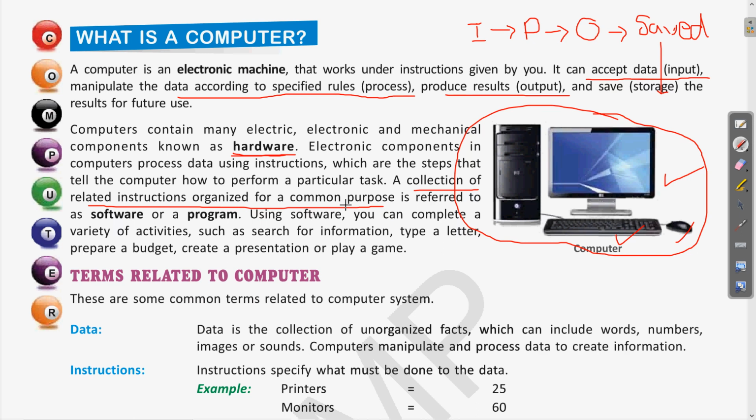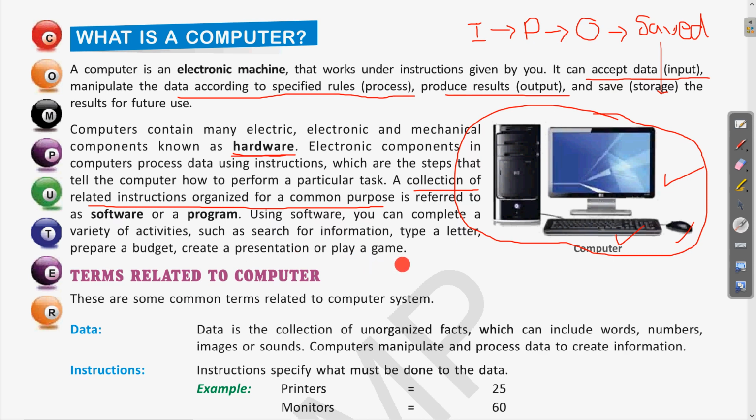Clear? So this word processing tool or program is an example of software. So MS Word is an example of software. Using software, you can complete a variety of activities such as searching for information, typing a letter, preparing a budget, creating a presentation, or playing a game.